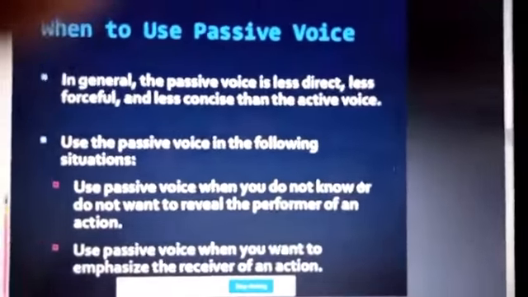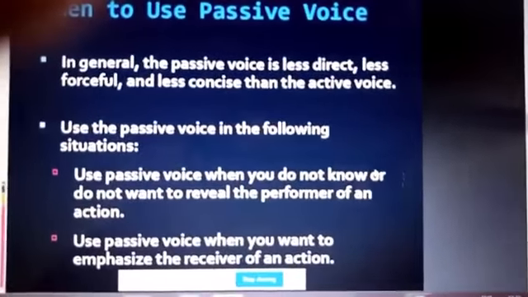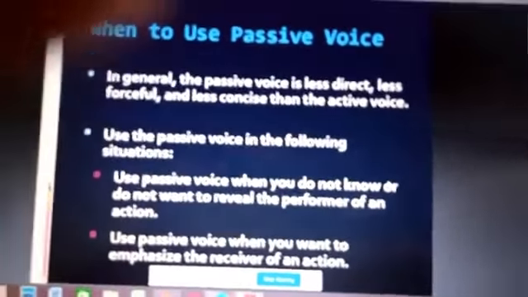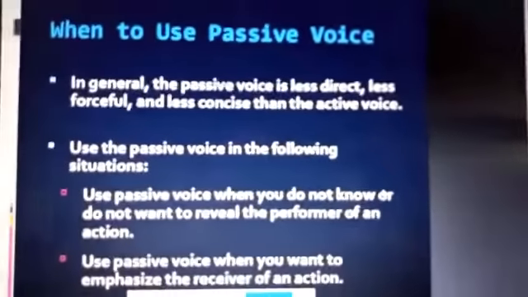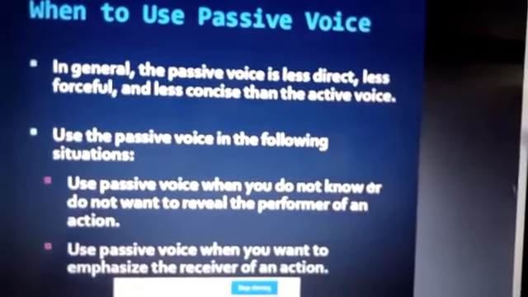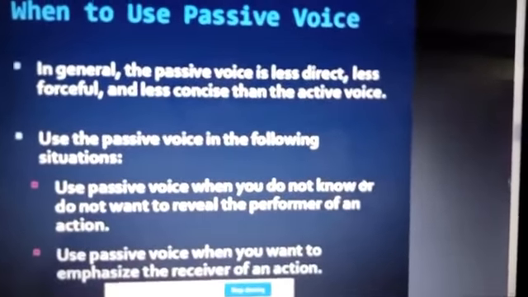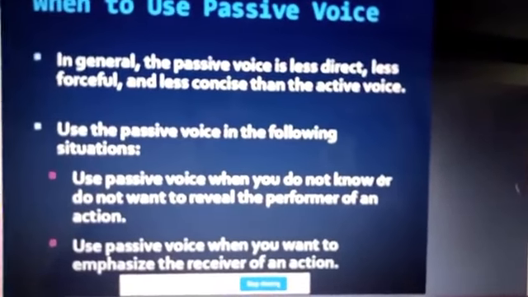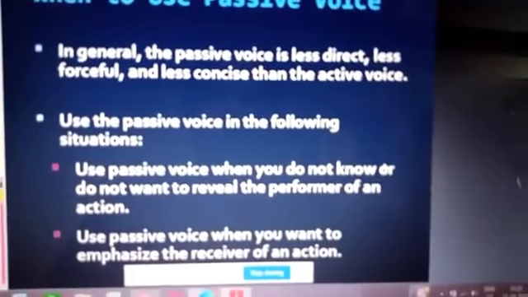When to use passive voice? But if that was true, then nobody would have been taught the use of passive voice at all. In some cases, use of passive voice is more preferred than active voice. In general, the passive voice is less direct, less forceful, and less concise than the active voice. Use the passive voice in the following situations.